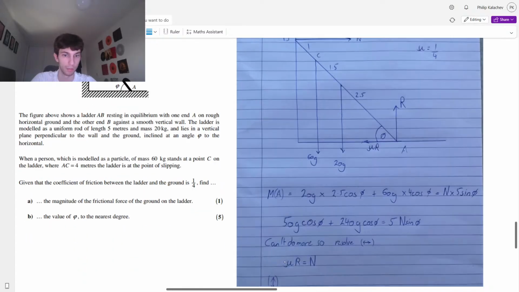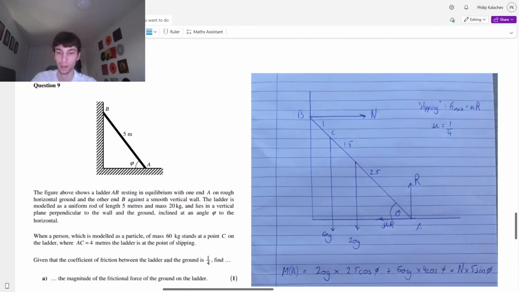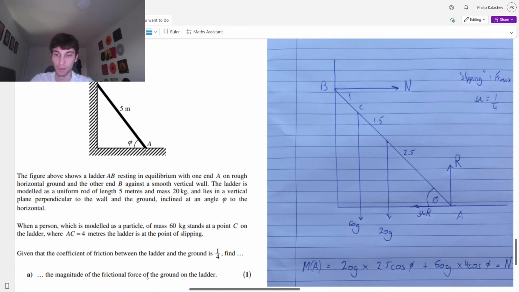I'm not sure it's 1 mark. Either way. Okay. That's your frictional force on the ground on the ladder.